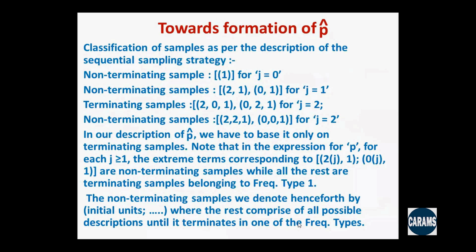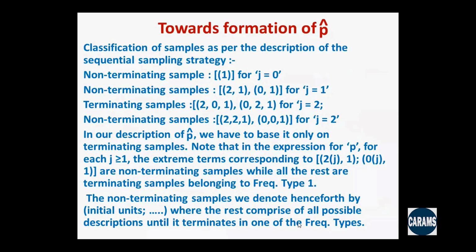Classification of samples as per the description of the sequential sampling strategy. We have non-terminating samples. For j equal to 0, if the very first unit is category 1, that corresponds to j equal to 0. That is a non-terminating sample, because the sampling will terminate when all the categories have been represented, each one with a frequency of at least once.